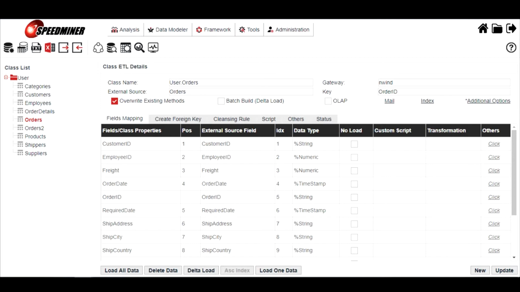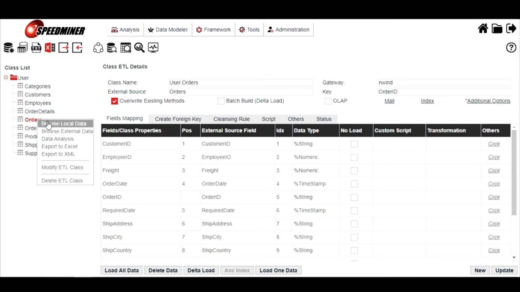This video shows how to configure the multi-sites. SpeedMiner supports loading of tables from multi-databases, sites, or namespaces. For example, in this case, I have two tables, orders and orders 2. These two tables have the same table structure, but they are from different gateways. That means different databases. Orders is from nothing, and orders 2 is from nothing 2.